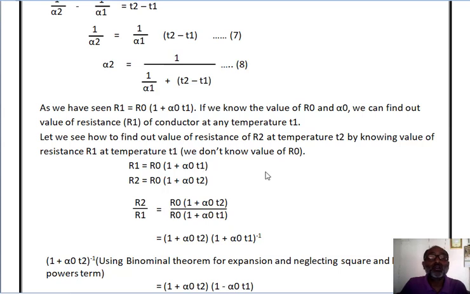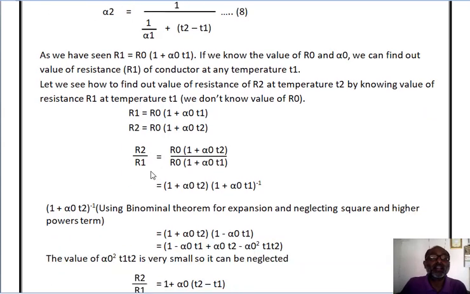Here we don't know the value of this initial resistance R0. That means when R0 is absent, how can we find out the value of R2 if we know the value of R1 at temperature T1? So already we have seen that R1 is equal to R0 times 1 plus alpha 0 T1. Similarly, we can write the equation for resistance R2 is equal to R0 times 1 plus alpha 0 T2.